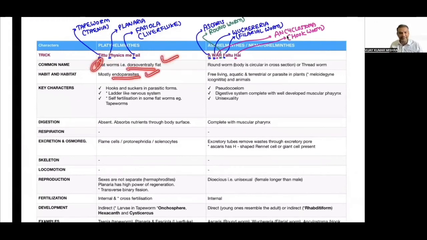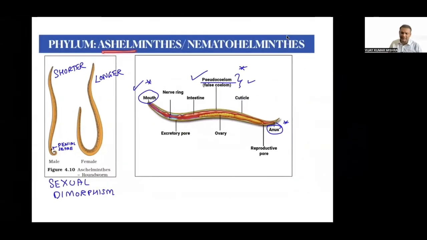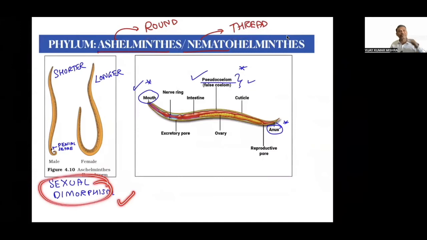It is endoparasitic. Let's talk about the Aschelminthes as well. Aschelminthes means roundworm. Nematohelminthes means threadworm. So we commonly call them either roundworm or threadworm. Sexual dimorphism is the special property seen here for the very first time. So you should know what the special things are here.